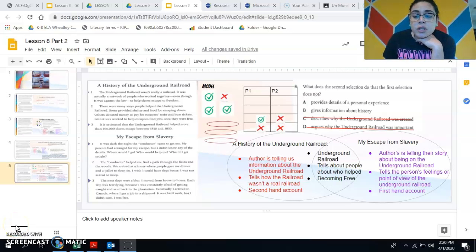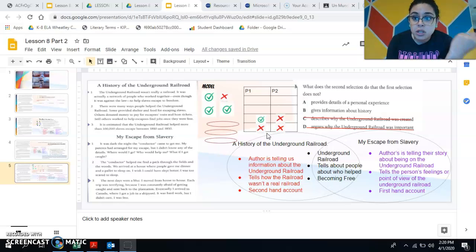Hi, Kipsters. Today I'm going to model answering question number 3 from our exit ticket that we did on Monday from the history of the Underground Railroad and my escape from slavery. I noticed that we were having a hard time choosing our best answer, so I already crossed out C and D using my check mark boxes, but I left the best answer and the distractor there for us so we can determine the best answer together.